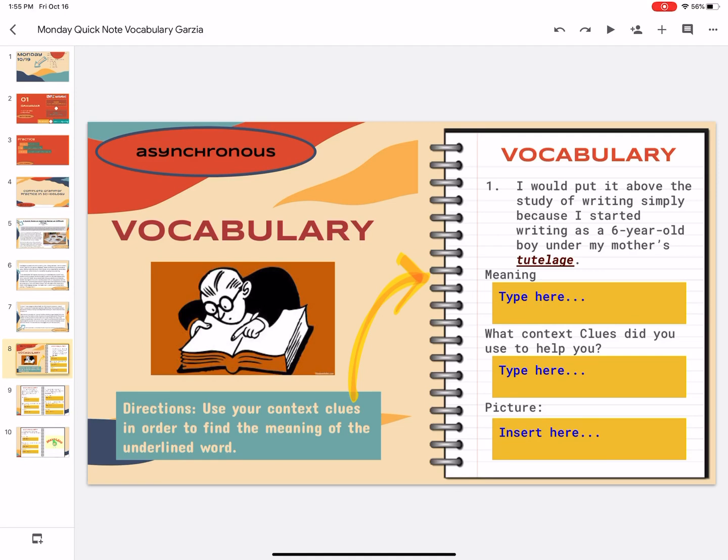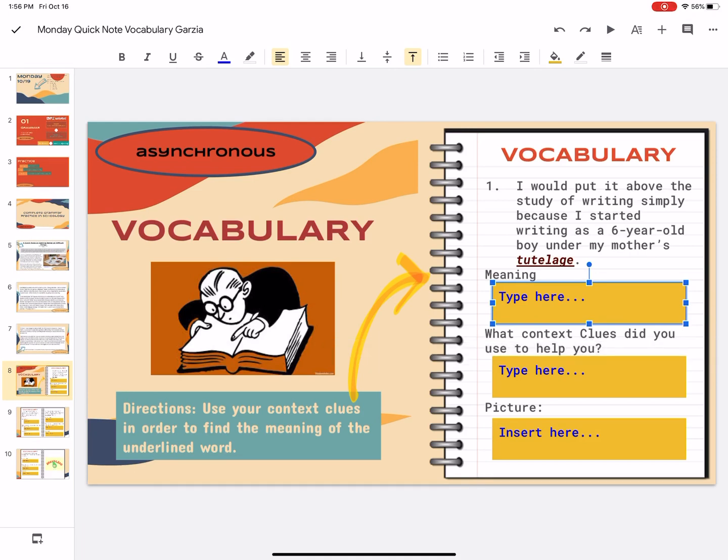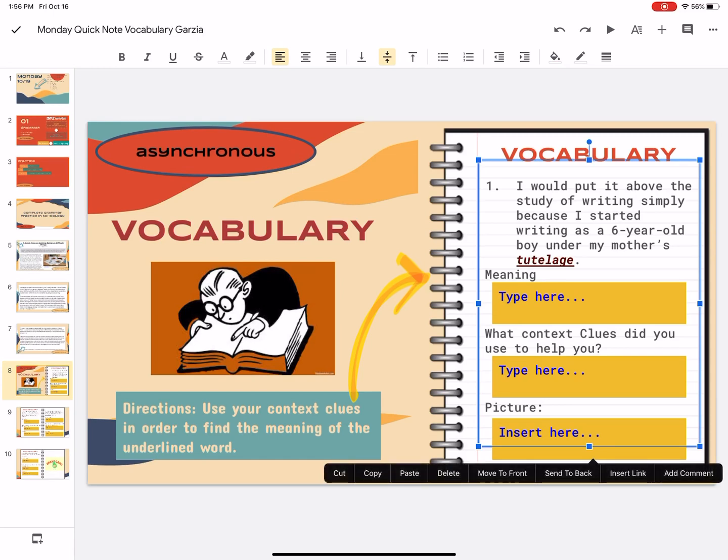Now there's some words in there that are a little bit confusing, so we are going to do some vocabulary practice. You are going to use the context clues in this article to find the meaning of the words. So for the first one: I would put it above the study of writing simply because I started writing as a 6-year-old under my mother's tutelage. What do you think tutelage means? So you're going to type your response there. What context clues did you use to help you? So what words in this sentence helped you to figure that out?